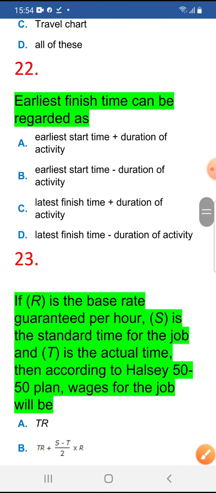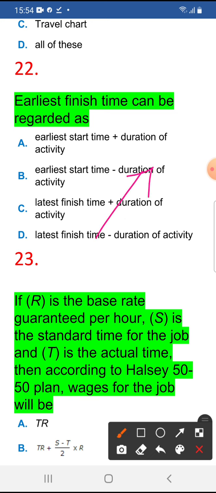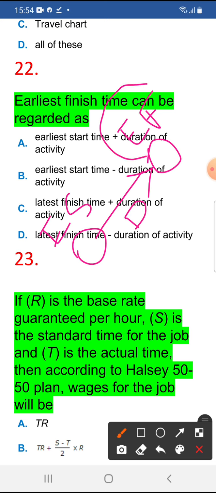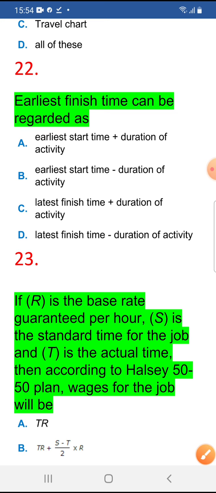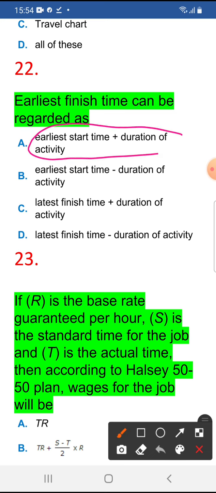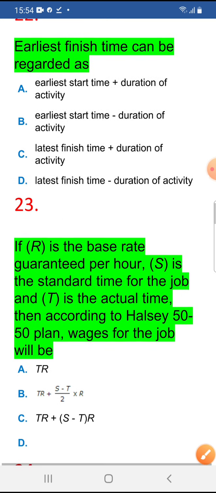Next, 22. Earliest finish time can be regarded as, so earliest finish. Now this is the activity, this is the earliest start time, this is the earliest finish time, and this is the duration. If you want to calculate this, what will you get? Earliest start time plus the duration is the earliest finish time. So these two add, then you will get this. Okay, got it? So 22 is this: earliest start time plus the duration of an activity is earliest finish time.